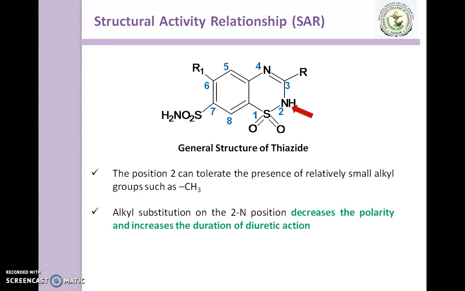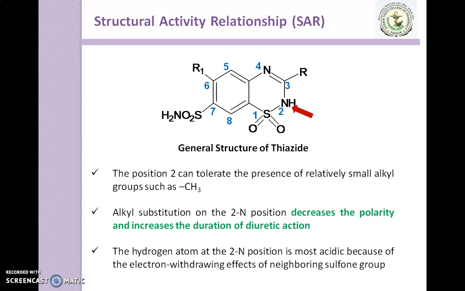Alkyl substitution on this second nitrogen position decreases the polarity and increases the duration of diuretic action. The hydrogen atom at the second position is most acidic because of the electron withdrawing groups present in the neighboring sulfone group.